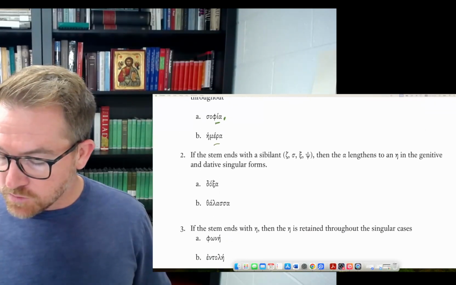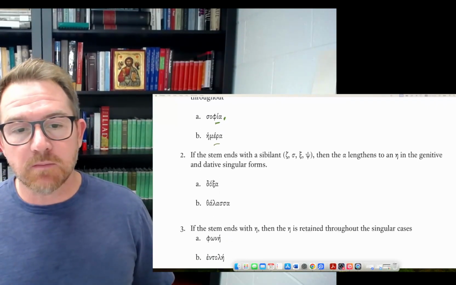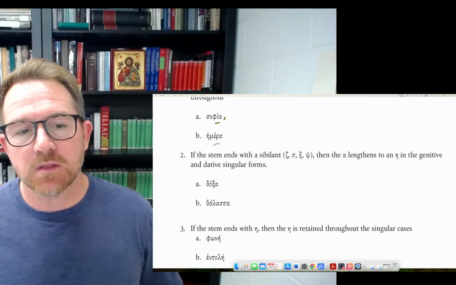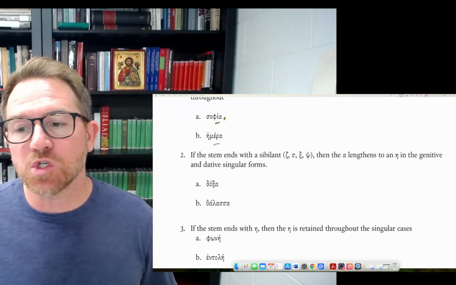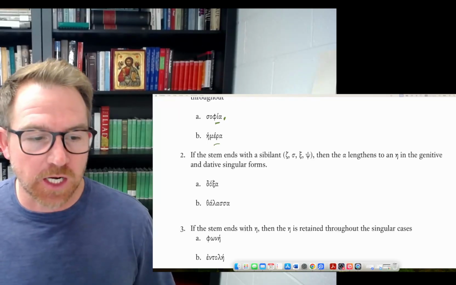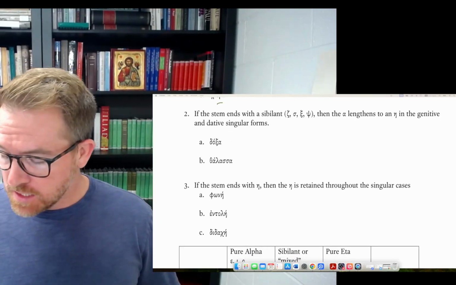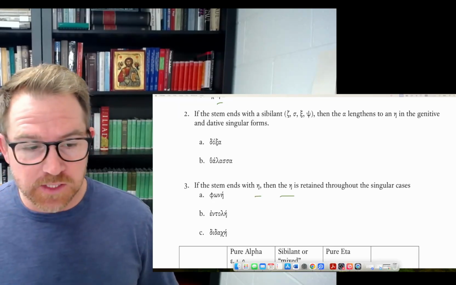But if the stem ends with a sibilant, zeta, sigma, xi, or psi, anything with that S sound in it, then the alpha lengthens to an eta in the genitive and dative singular: doxa, thalassa. If the stem ends with an eta, then the eta is retained throughout the singular cases.